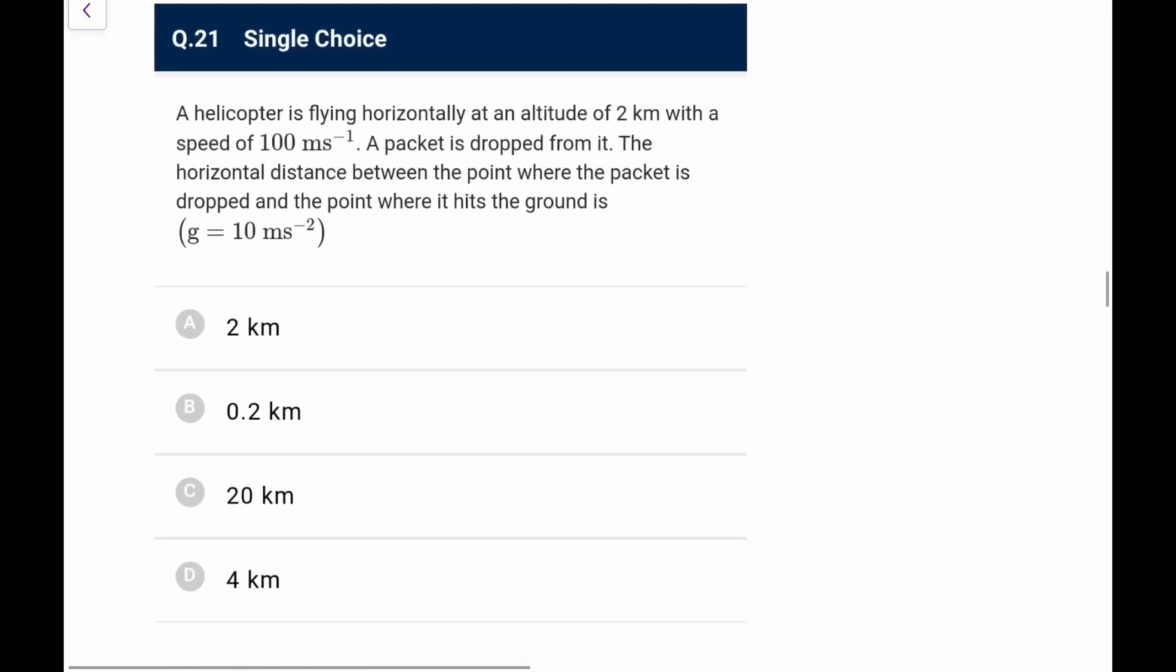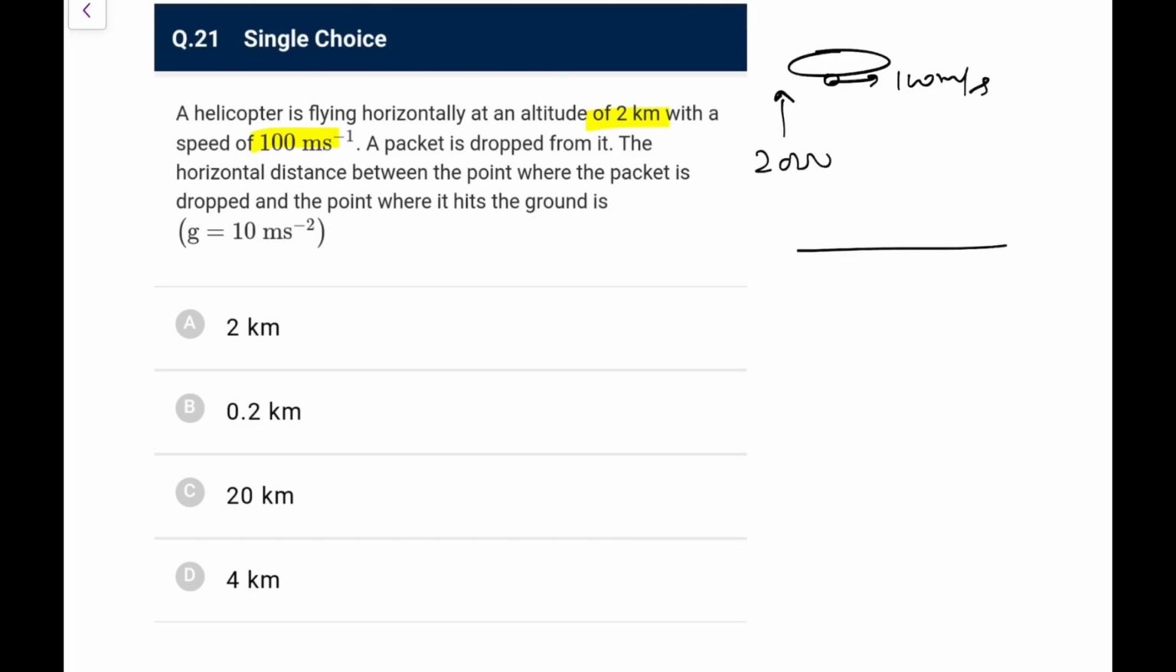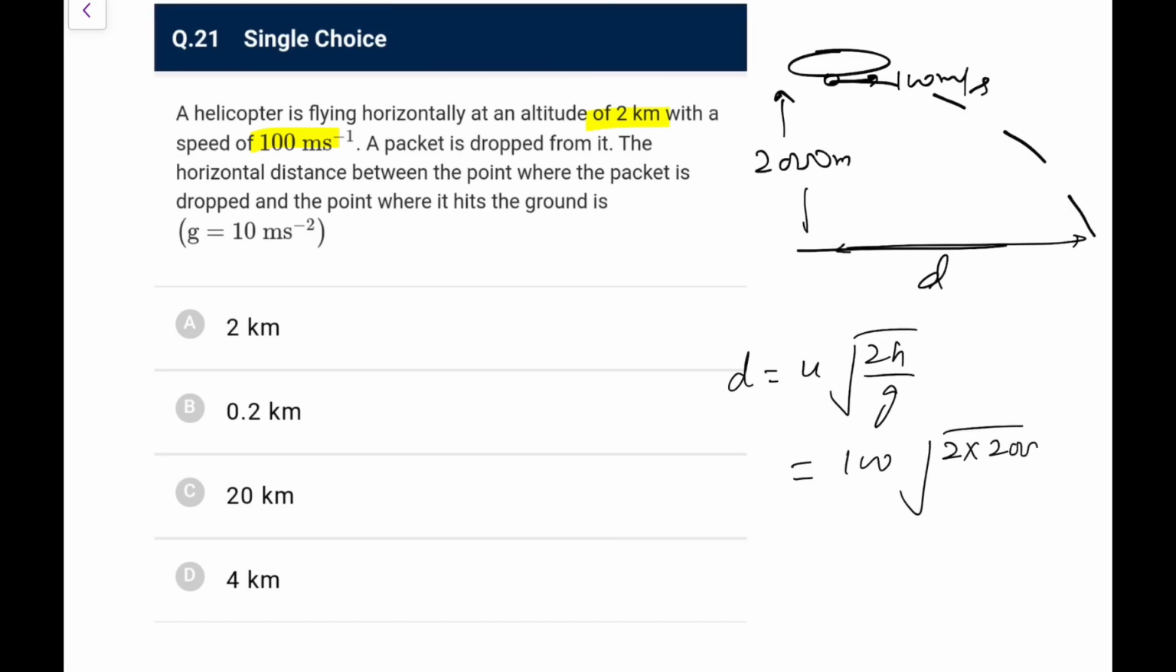Next one. A helicopter flying horizontally at an altitude of 2 km with a speed of 100 m/s. A packet is dropped. The horizontal distance between the point where it is dropped and the point where it hits the ground is? So this is a helicopter, so the packet will also have an initial speed of 100 meter per second. Height is 2 kilometers, that is 2000 meters. So it goes in a parabolic path like this, and you have to calculate this distance d. You directly say that is equal to u into root 2h by g, because that would be the time of flight. Speed in x will remain same. So 100 into root of 2 into 2000 by 10, so it is root 400, that is 20. So 100 into 20 comes out again as 2 kilometers or 2000 meters. So go for option A here.